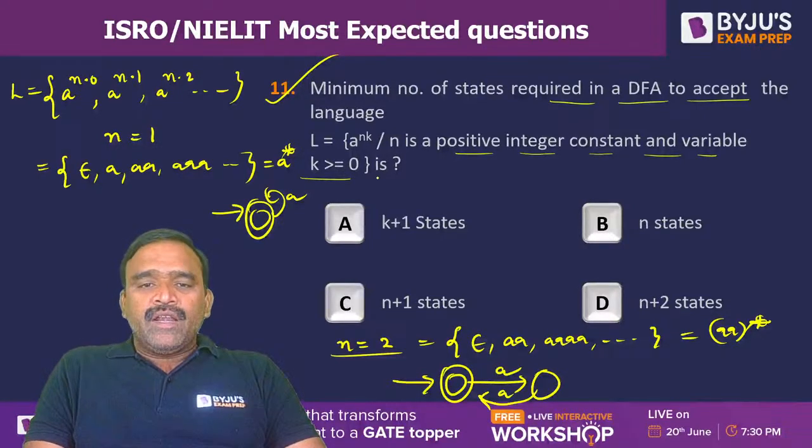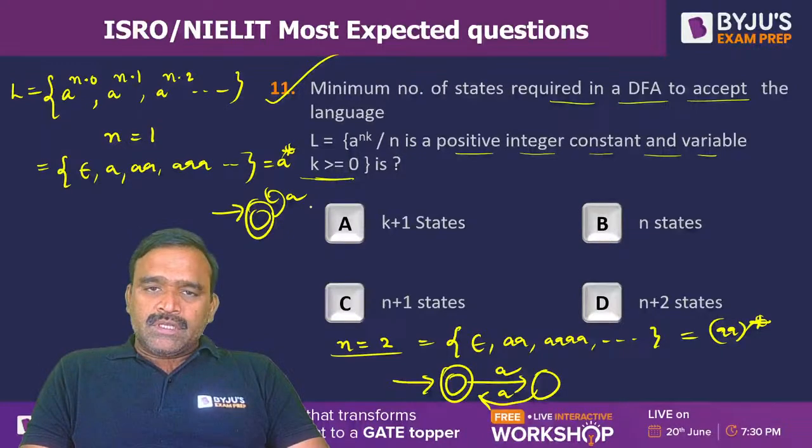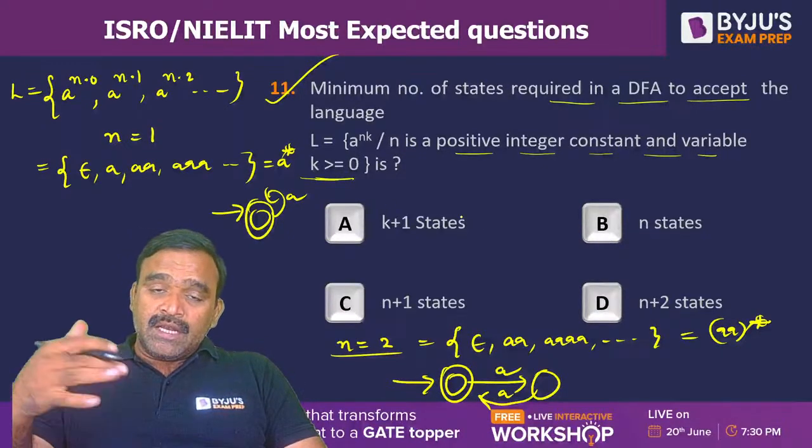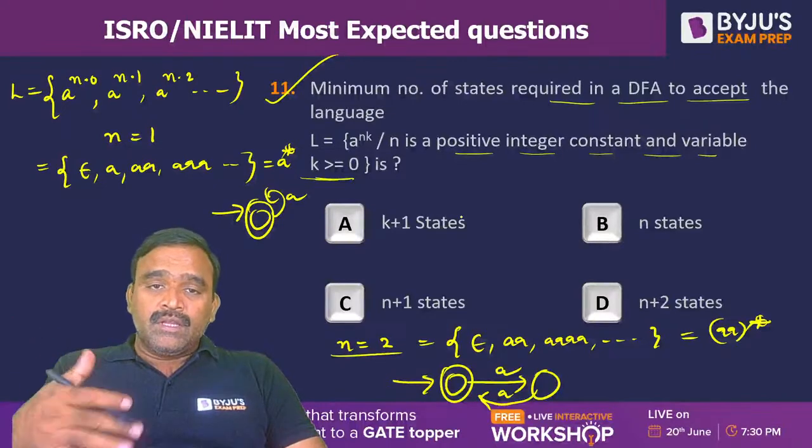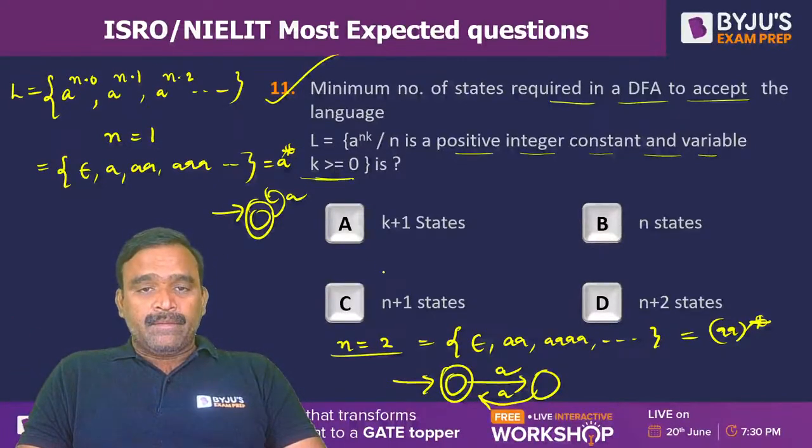As the k value is defined as 0, for n value 1 we got one state, and for n value 2 we got two states. If k is greater than or equal to 1, then an additional state is required, because we can't take the starting state as final in that case, as epsilon is not available. So it depends on n, not on k. Sorry, not n plus 1, it is n states. Simply n states. So we require n states.